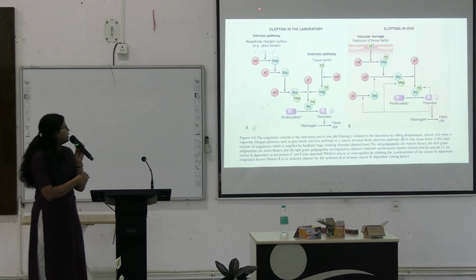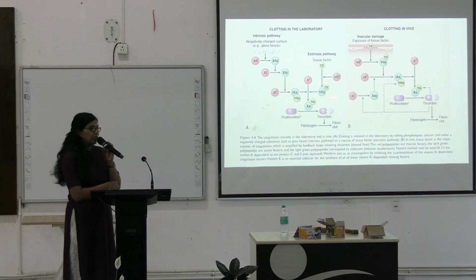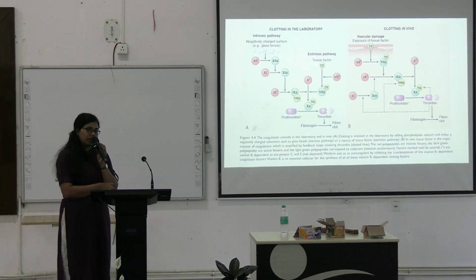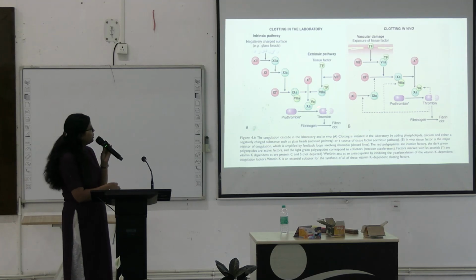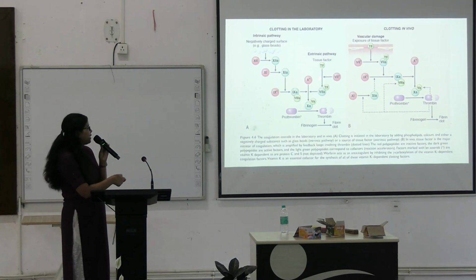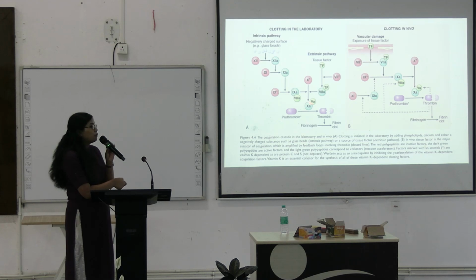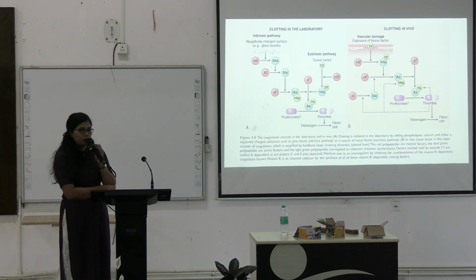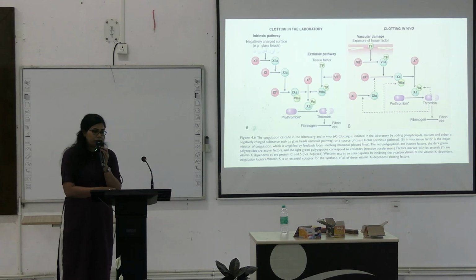So the intrinsic pathway will start with factor 12 and will end in the factor 9 and factor 8 complex, whereas the extrinsic pathway will start with the tissue factor and will end in the tissue factor 7 complex. Both of them will activate factor 10, creating activated factor 10A, which will convert prothrombin into thrombin, and thrombin will convert the fibrinogen into insoluble fibrin.